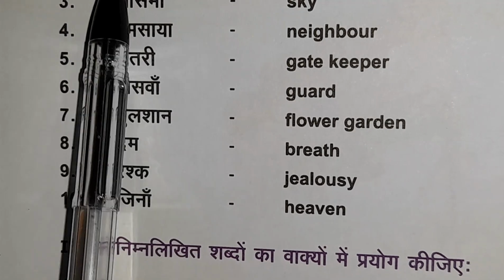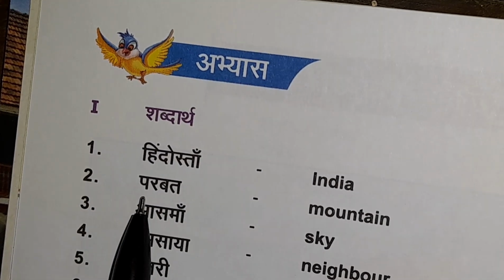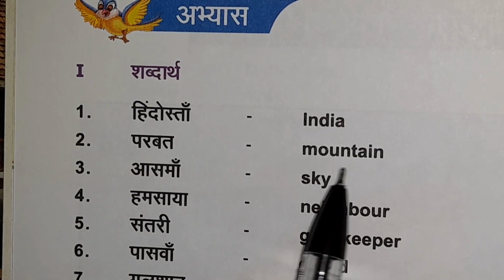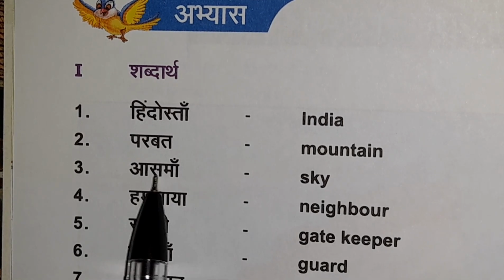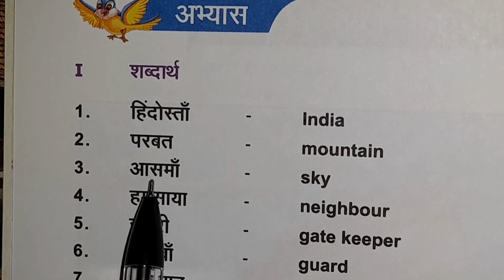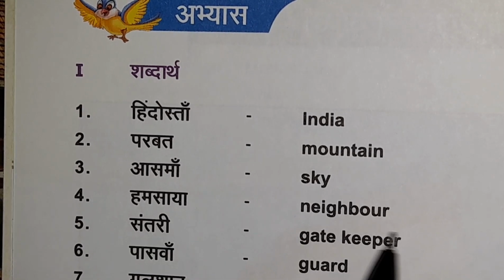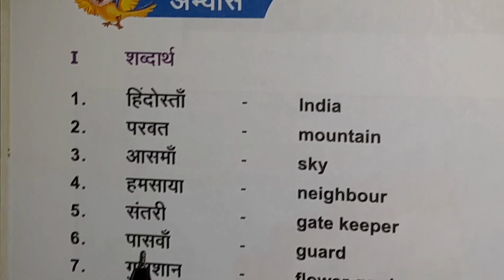Look once more. Hindustan, India. Parbat, mountain. Asman, sky. Hamsaya, neighbor. Sandari, gatekeeper.